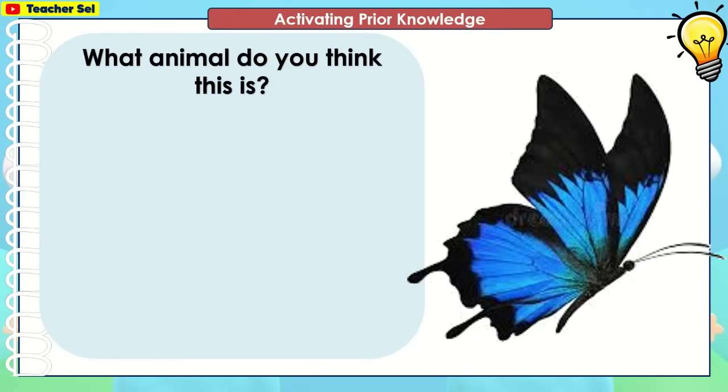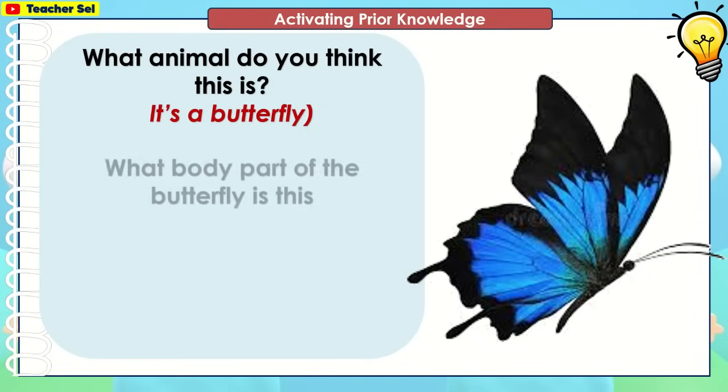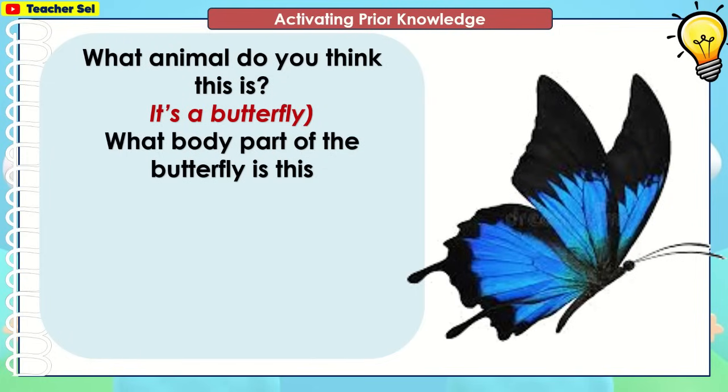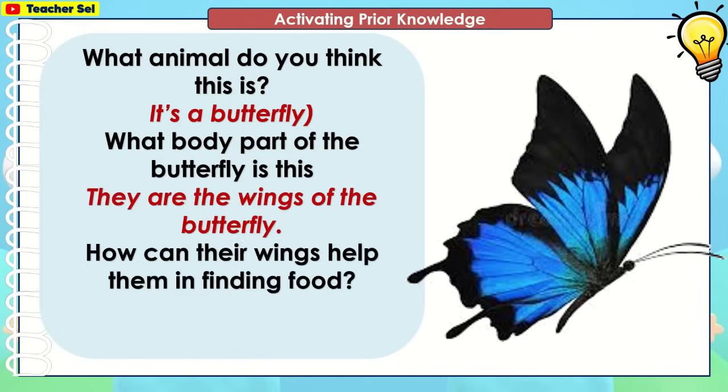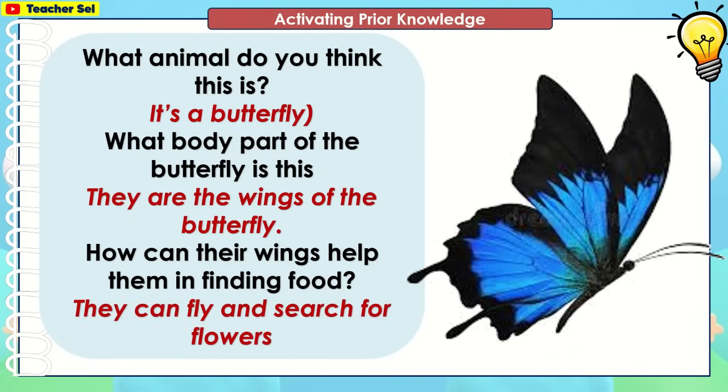What animal do you think this is? It's a butterfly. What body part of the butterfly is this? They are the wings of the butterfly. How can their wings help them in finding food? They can fly and search for flowers.